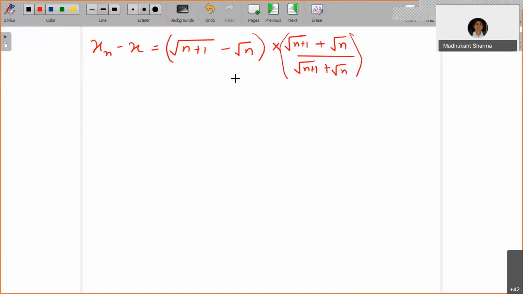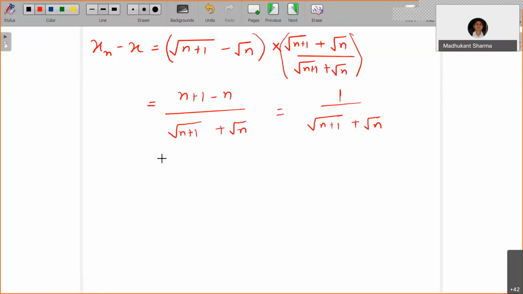But whenever it is plus here, you can certainly go for it. So minus here will give you n plus 1 square minus n, a minus b into a plus b. If you apply, what you will have is n plus 1 minus n divided by square root of n plus 1 plus square root of n. So that is equal to 1 by square root of n plus 1 plus square root of n.